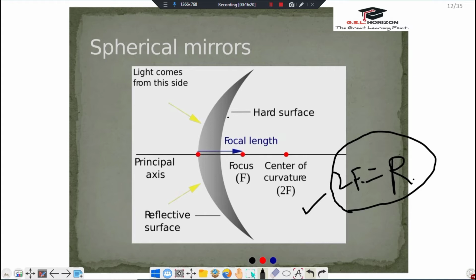That is equal to 2f. You can also say focus is half of radius. Light comes from this side, and this is the reflecting surface on a spherical mirror.